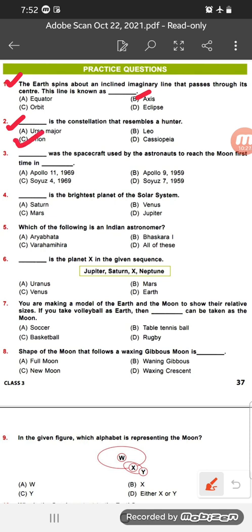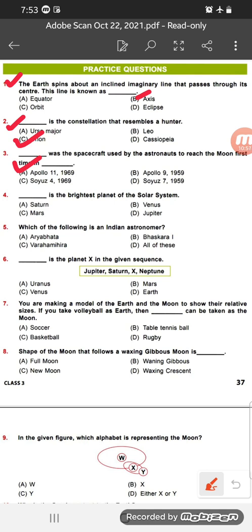Okay. Now number 3. Dash was the spacecraft used by the astronauts to reach the moon first time in dash. So on which spacecraft did the astronauts first go to the moon? So the number 3 correct answer is option number A, Apollo 11, 1969. Apollo 11, 1969. Okay.